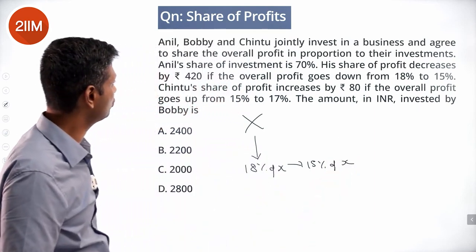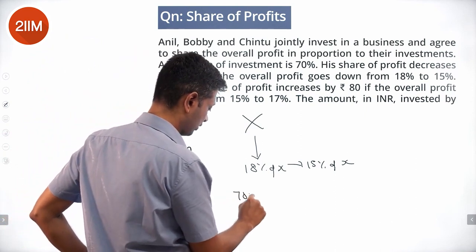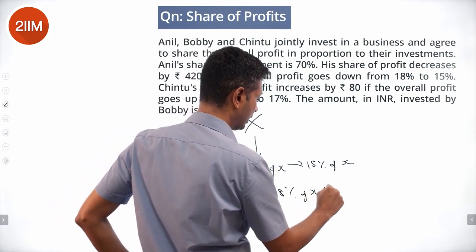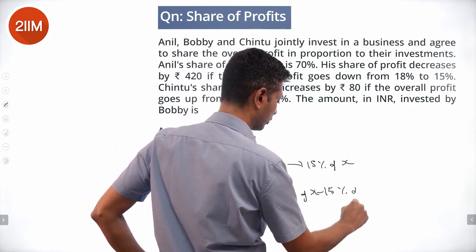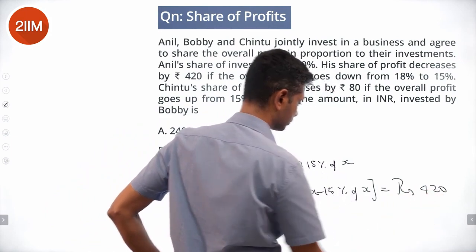Anil's share falls by 420. So Anil's share is 70% of 18% of x minus 15% of x, equals rupees 420.